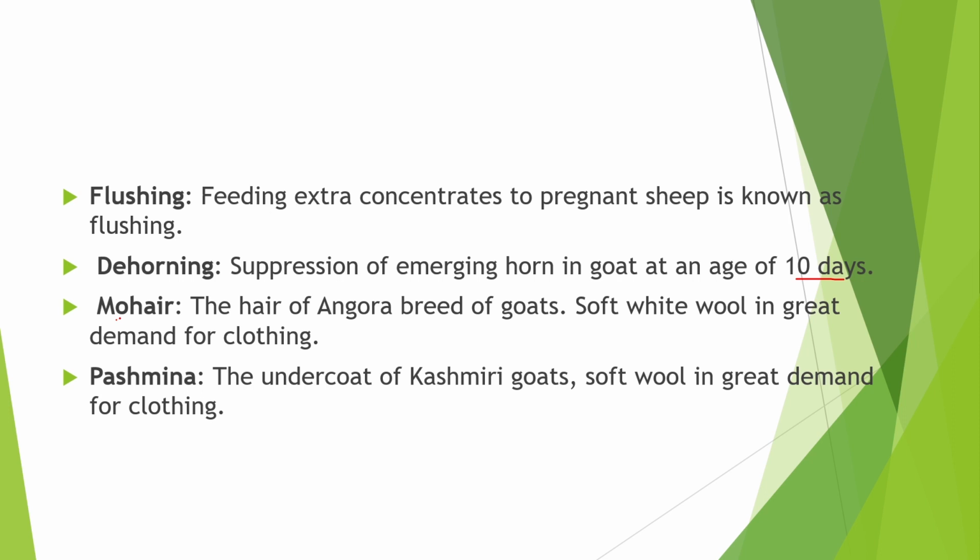Next is mohair. The hair of Angora breed of goat is called mohair. This soft white wool is in great demand for clothing purposes. Next is pashmina. The undercoat of Kashmiri goat, that is soft wool, is in great demand for clothing purposes. Next is pica.